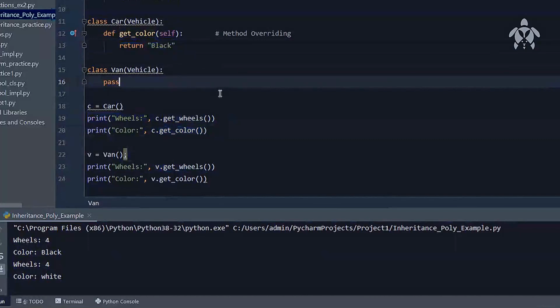So this is your inheritance and polymorphism together, right? We learned inheritance, we learned polymorphism, and we tried to go for inheritance and polymorphism together. So this is how you try to play with inheritance and polymorphism in Python.